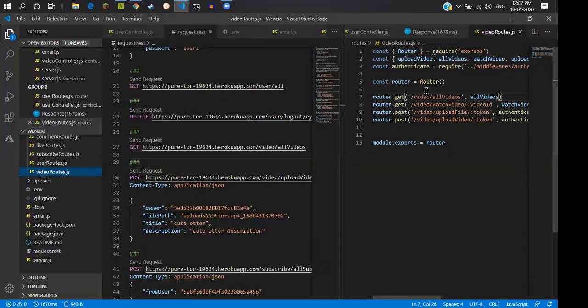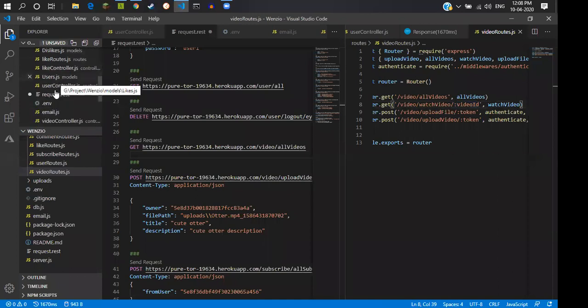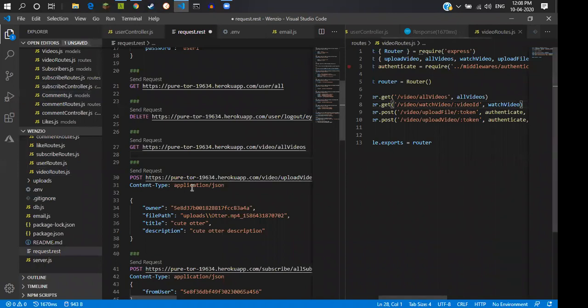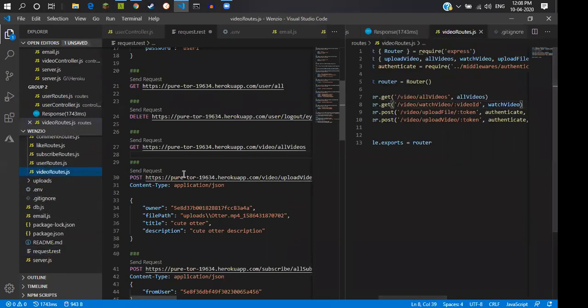That was the all videos route, and now this route is for watching a particular video. For this route, we need to send the link with that video ID.